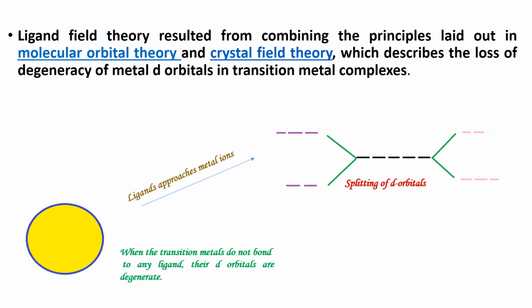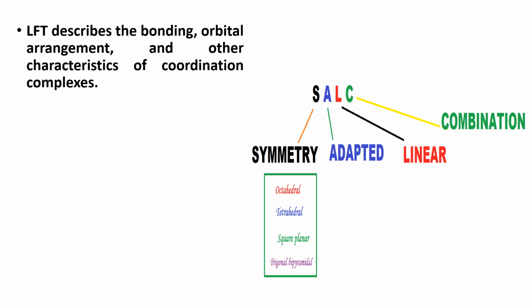Ligand field theory results from combining the principles laid out by molecular orbital theory and crystal field theory, which describes the loss of degeneracy of the metal d orbitals in transition metal complexes when the ligand approaches the metal ion. Ligand field theory describes the bonding, orbital arrangement, and other characteristics of coordination complexes.